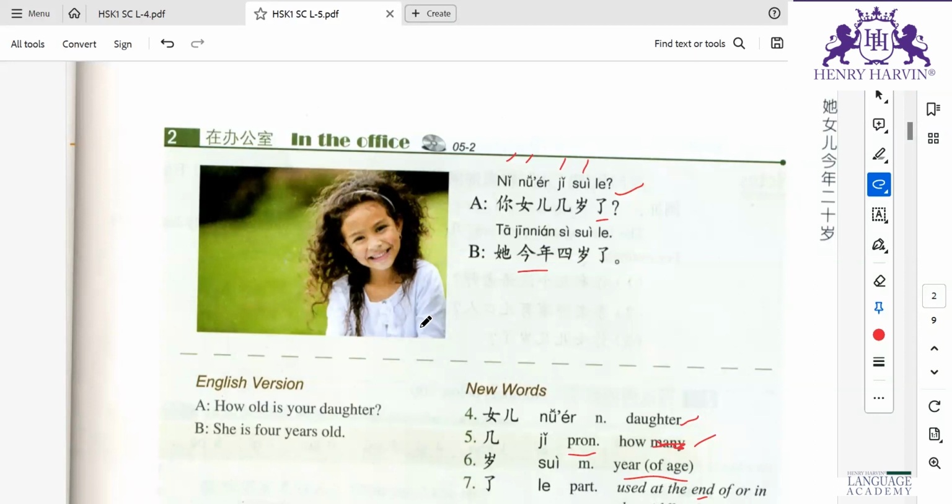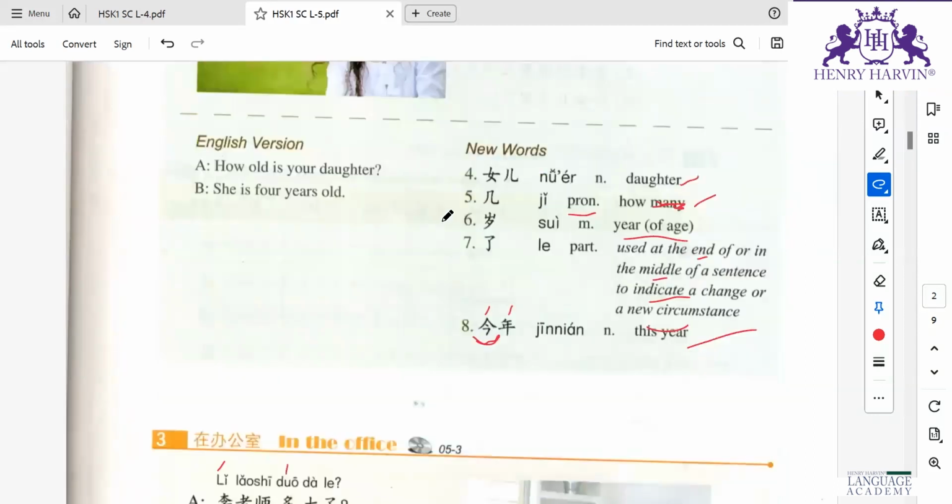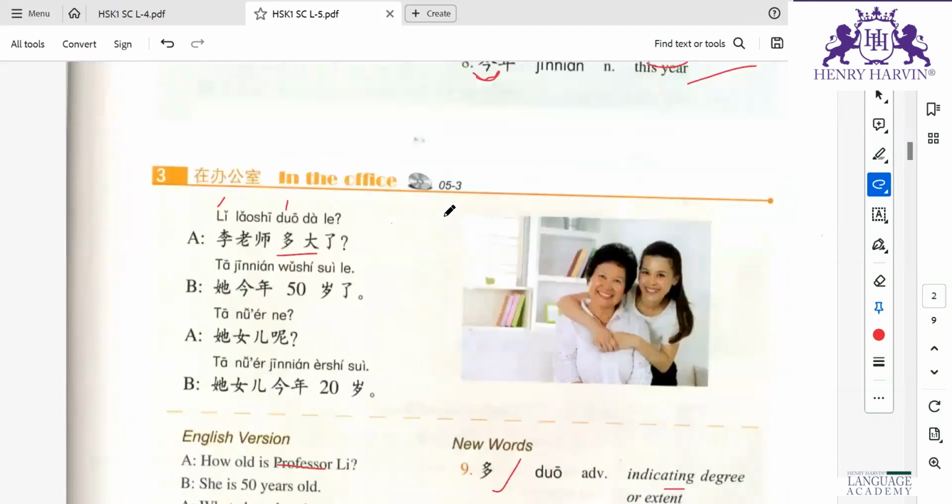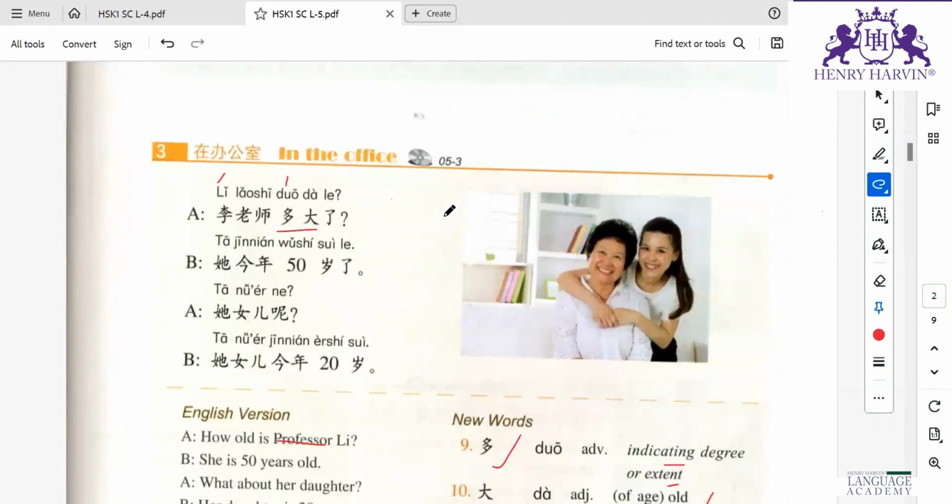Okay. Now I will read with you. Li Laoshi, Tuo ta le? How old is teacher Li? Ta jinnian wushi sui le. She is 50 years old. Ta nü'er ne? What about her daughter? Ta nü'er jinnian ershi sui. She is 20 years old.